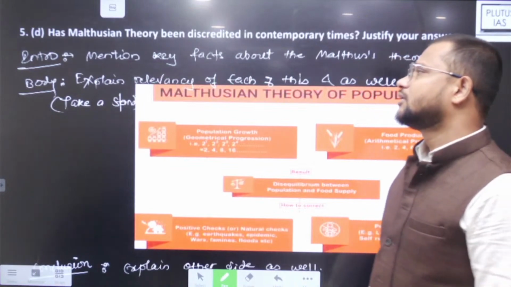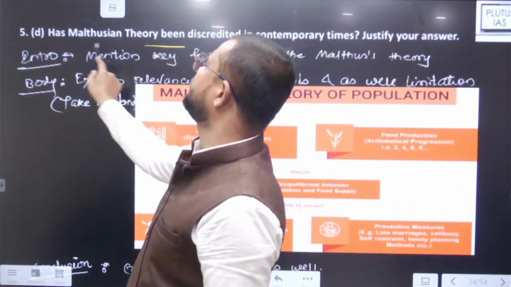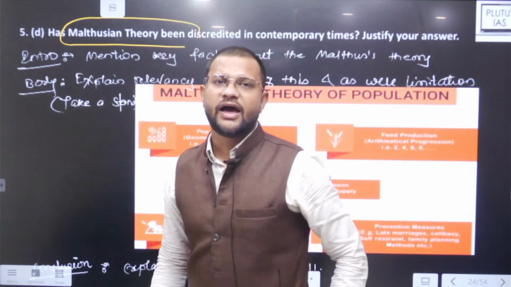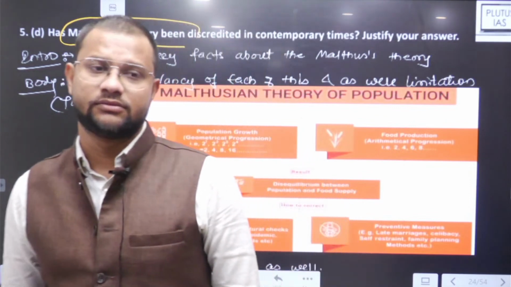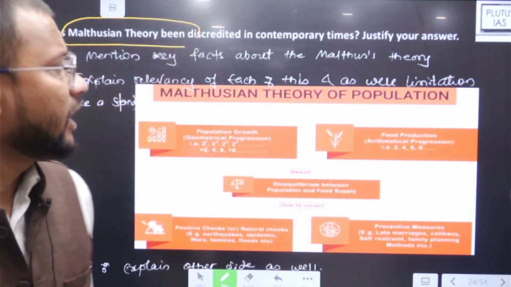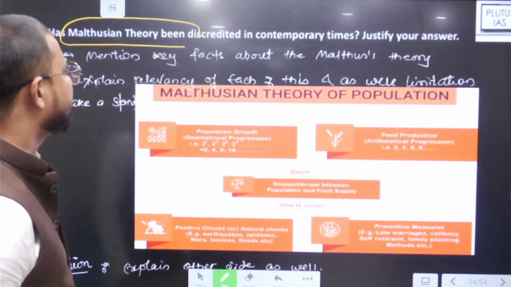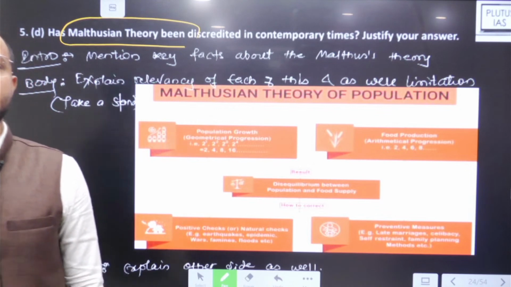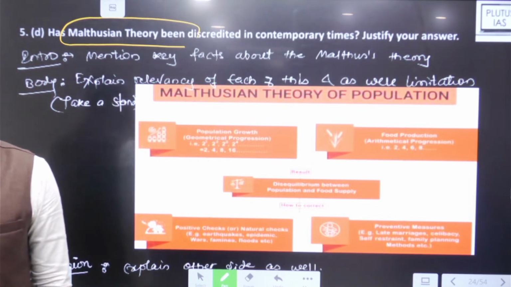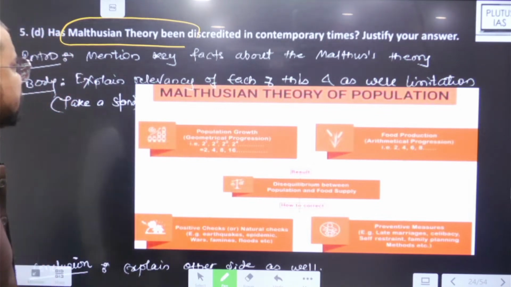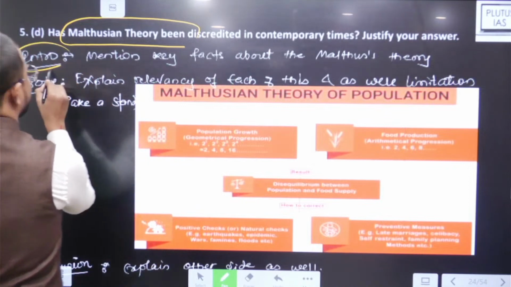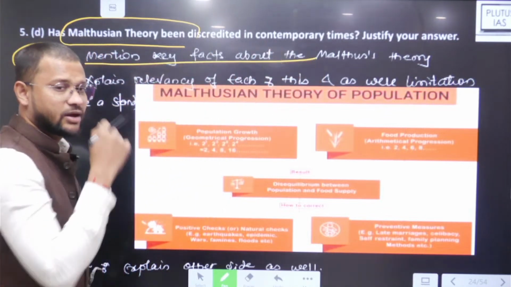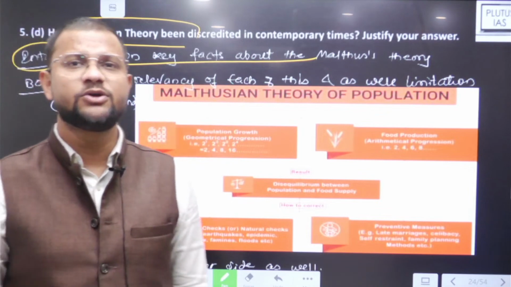Then, this theory that we started to discuss, the Malthusian theory, has been discredited in contemporary times. Justify your answer. ना, माल्थस थ्योरी क्या है, पहले इंट्रोडक्शन में तो ये लिखना होगा कि फैक्ट्स अबाउट माल्थस थ्योरी, व्हाट माल्थस बिलीव्स इन.